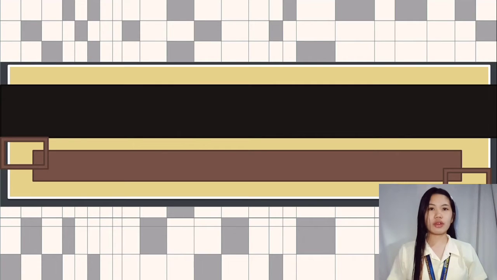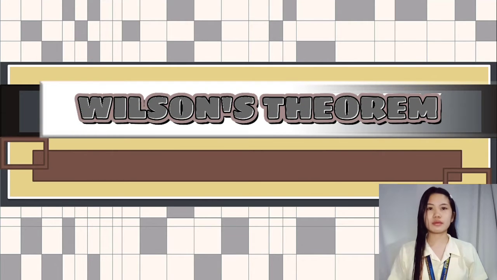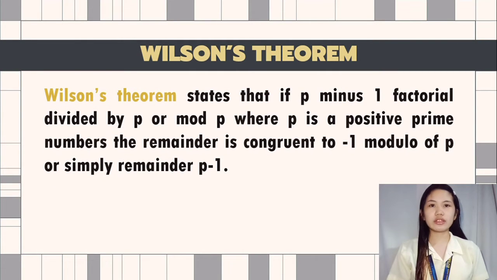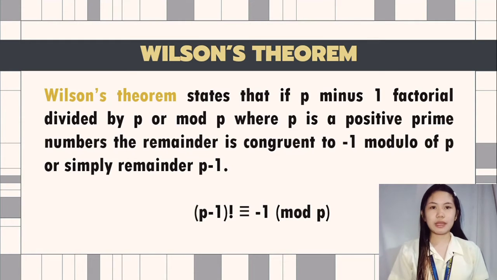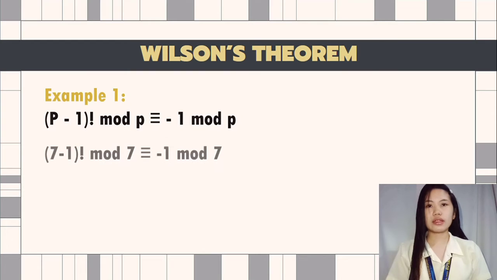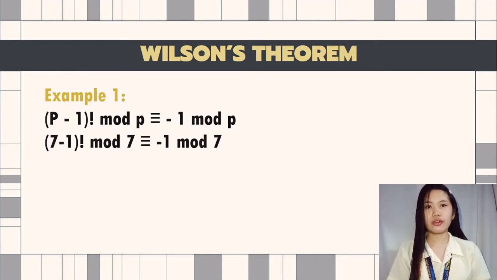In this video, we are going to discuss a topic about Wilson's theorem. So, Wilson's theorem states that (p minus 1) factorial mod p, where p is a positive prime number, is congruent to negative 1 modulo p, or simply the remainder is p minus 1. So, the quantity of 7 minus 1 factorial mod 7 is congruent to negative 1 mod 7.